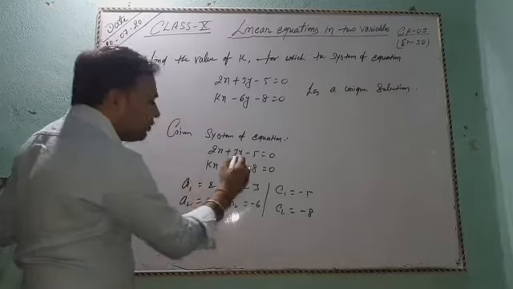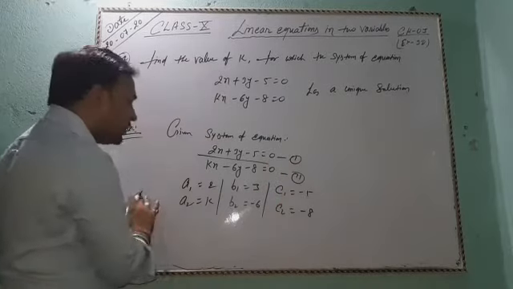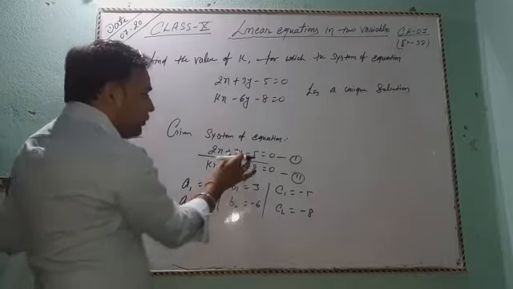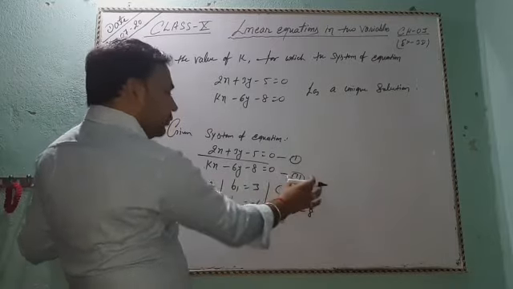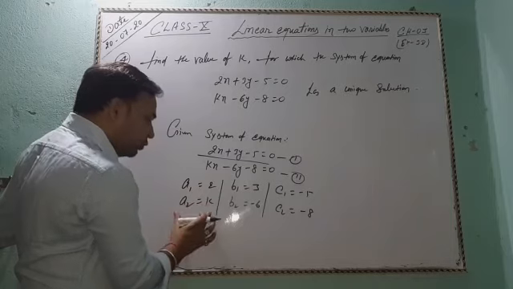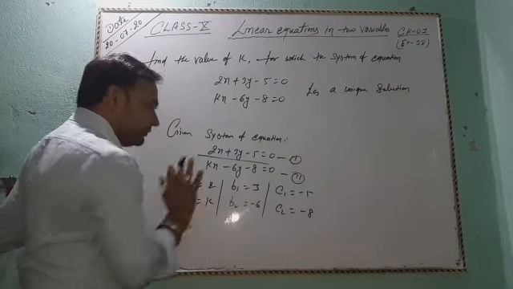This is equation first and this is equation second. From equation first, a1 equal to 2, b1 equal to 3 and c1 equal to minus 5, and in equation 2, a2 equal to k, b2 equal to minus 6 and c2 equal to minus 8.